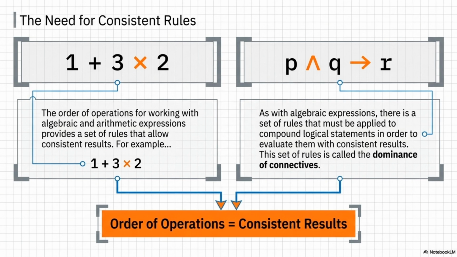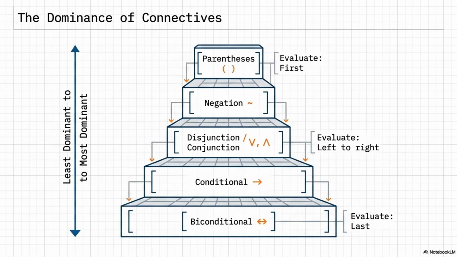It's called the dominance of connectives. It is a strict, unyielding hierarchy that tells us what to calculate first, moving from the least dominant symbol to the most dominant. Okay, let's build the hierarchy. What's at the very bottom? The least dominant connective, meaning the thing you evaluate first, are parentheses. Always calculate whatever is inside them first. Makes sense, just like algebra. What is number 2? Negation, the not symbol. It binds very tightly to whatever variable it is sitting right next to.